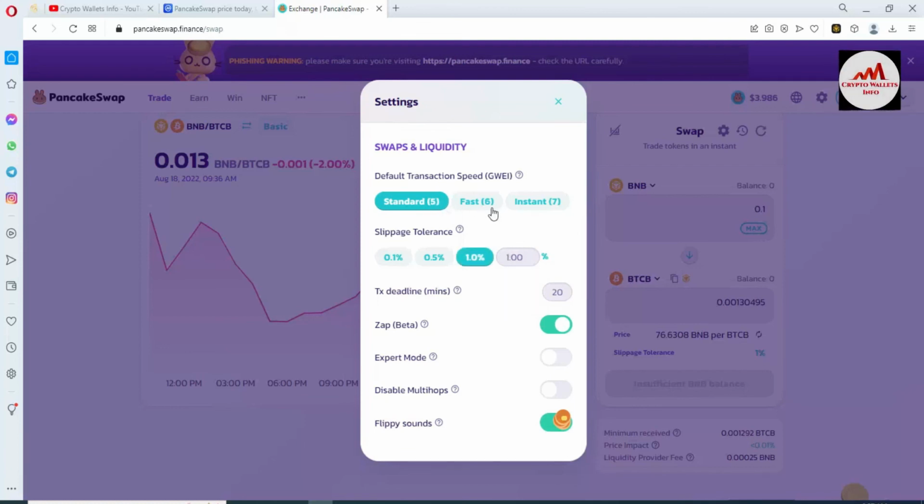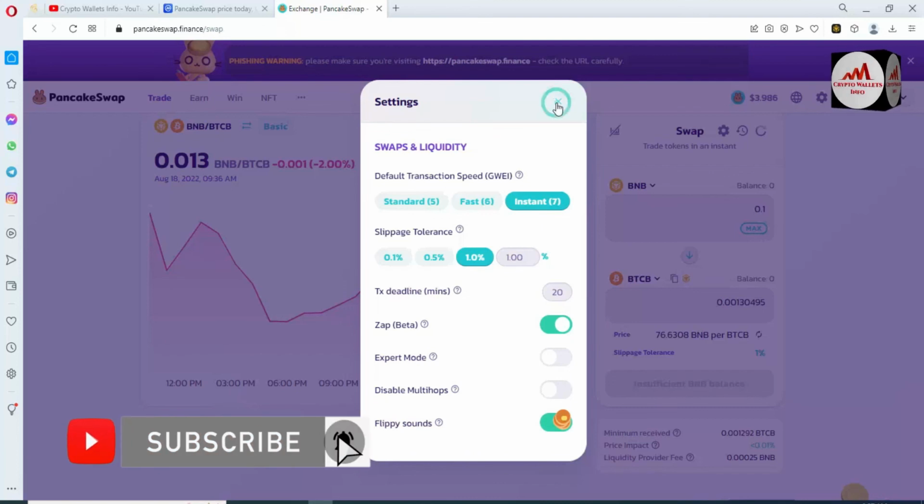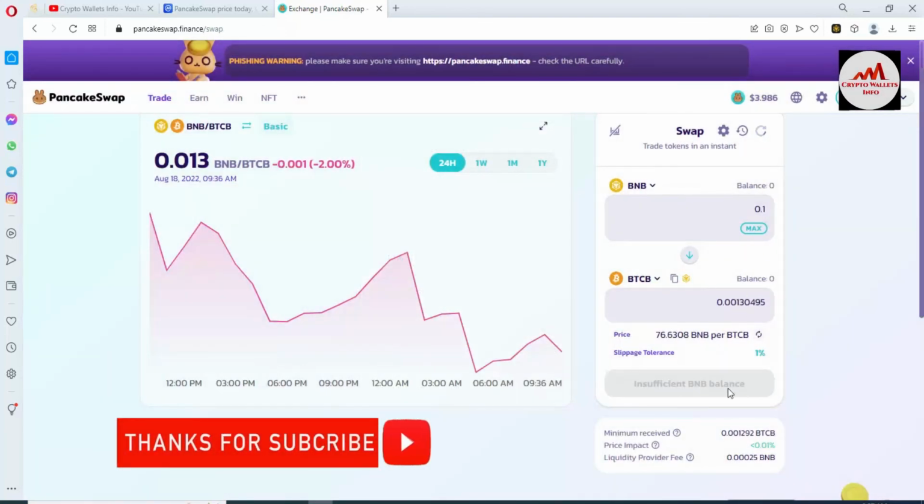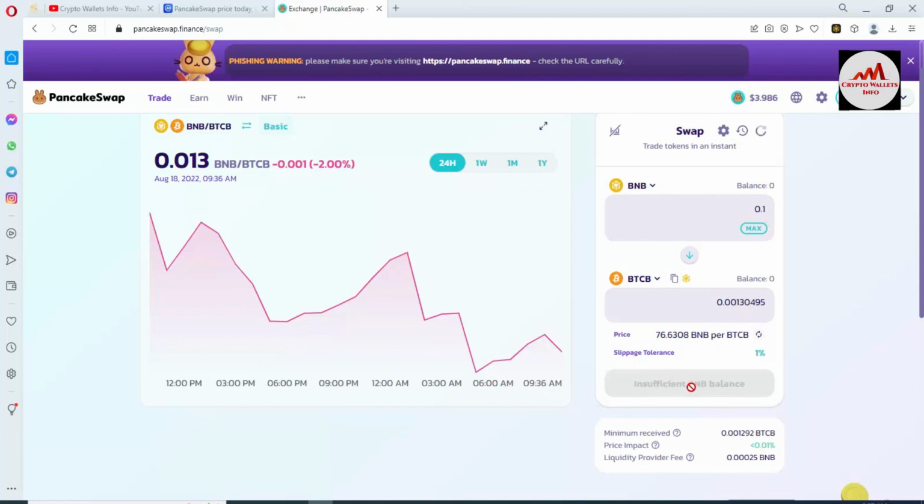There are three options: standard, fast, and instant. If you need an instant transaction, simply click on it. And if you want to use standard, you can select this option. It depends on you. After that, select your slippage and enter the amount. Then the swap button will be shown in front of you. Simply click on the swap button, and after you confirm your swap, your BNB will be deducted from your Binance Smart Chain Wallet, and you will receive BTCB coin in your main Binance Smart Chain Wallet interface.